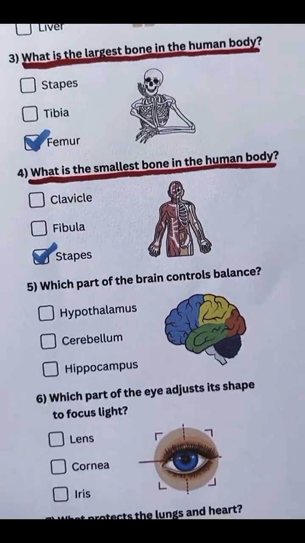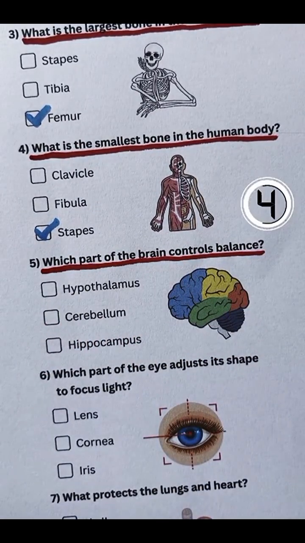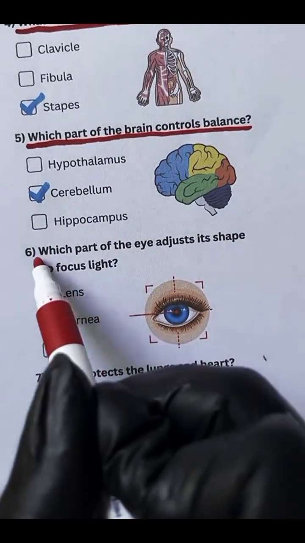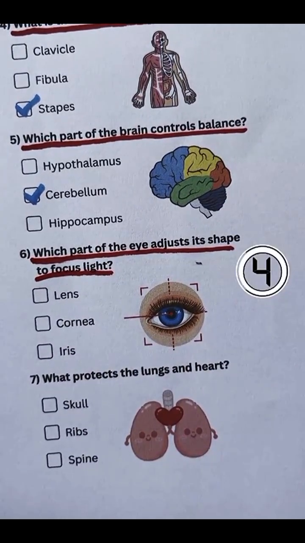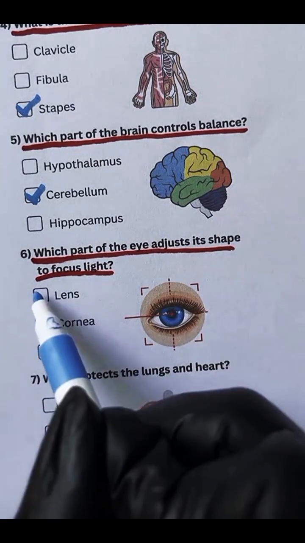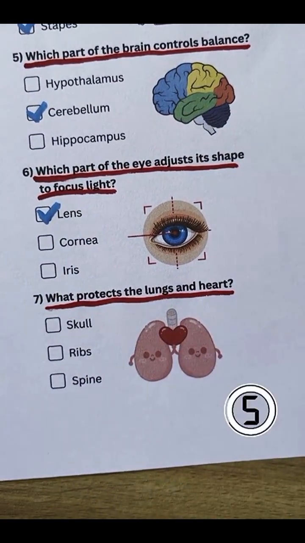Stapes. Question 5. Which part of the brain controls balance? Cerebellum. Question 6. Which part of the eye adjusts its shape to focus light? Lens. Question 7. What protects the lungs and heart?